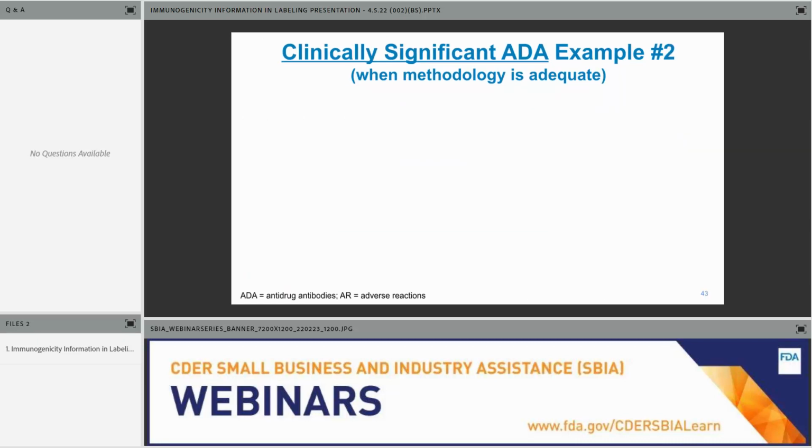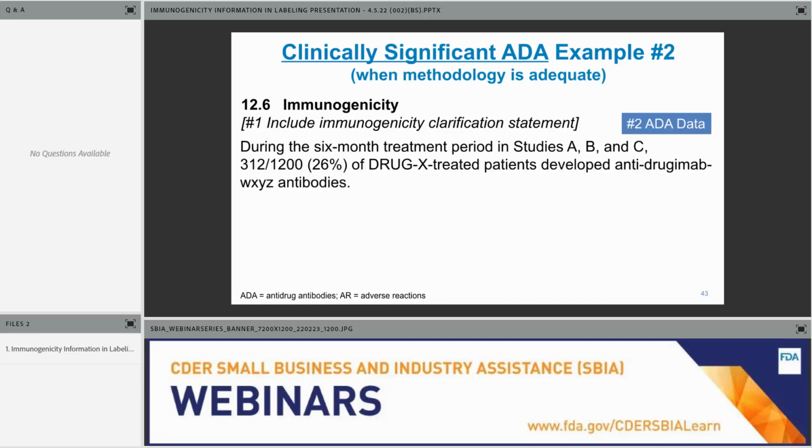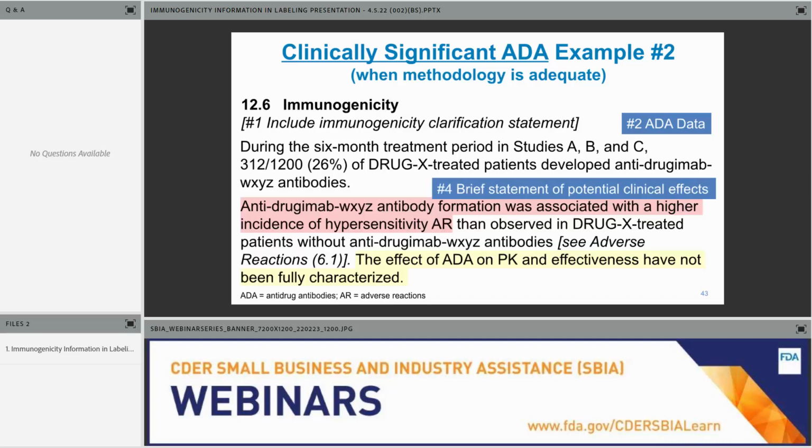So that's example 1. Example number 2, this is also clinically significant ADA. And this is number 1, again, include your immunogenicity clarification statement. Number 2, include your data, again, over a defined period of time. Here 26% of drug-treated patients develop ADA. Number 3, we include a brief clinical statement on the effects of ADA on safety. Notice here there's a split. There's a different effect of ADA on safety compared to ADA effect on effectiveness.